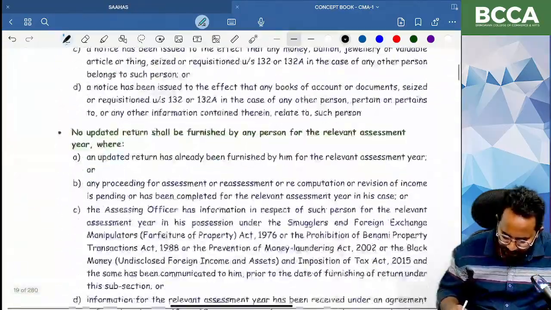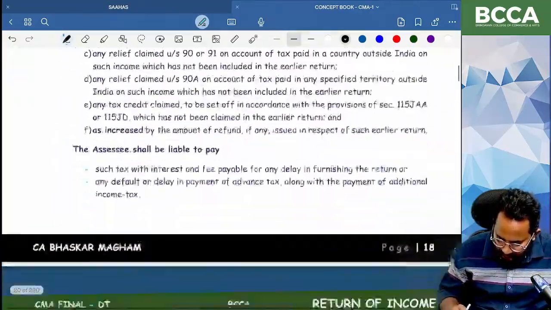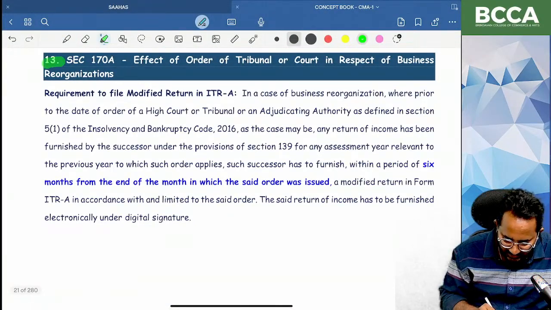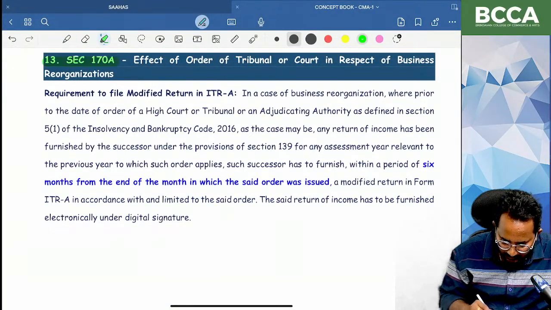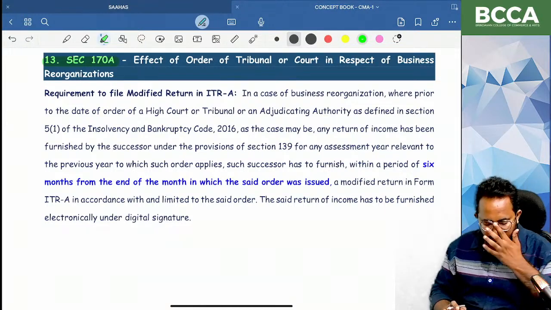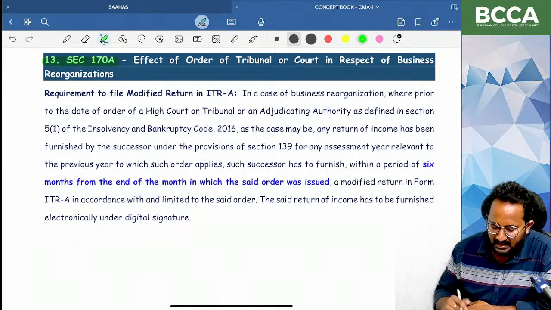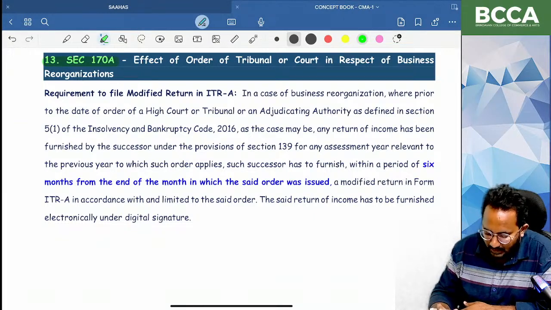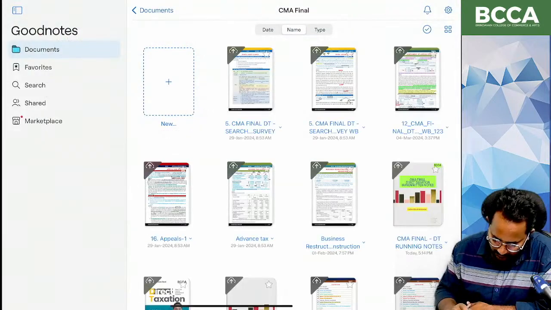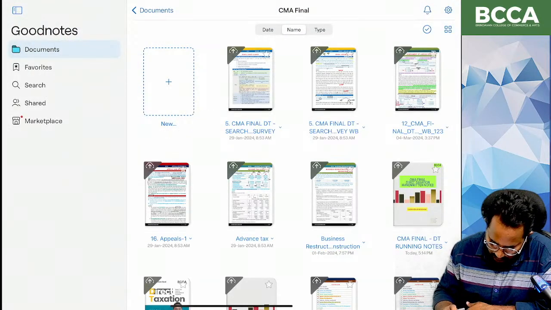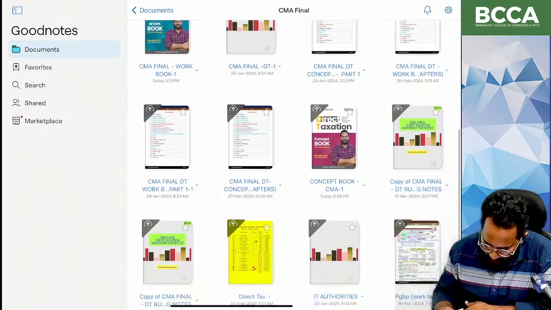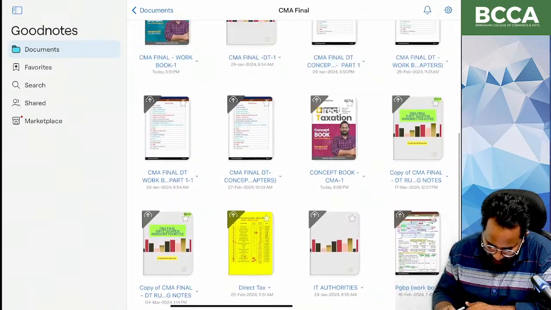Next. Yes, 170A. Shall we start 170A? This is an amendment made in the last Finance Act 2022, not the present Finance Act. Shall we start the 170A discussion? All of you, shall we start the 170A discussion?